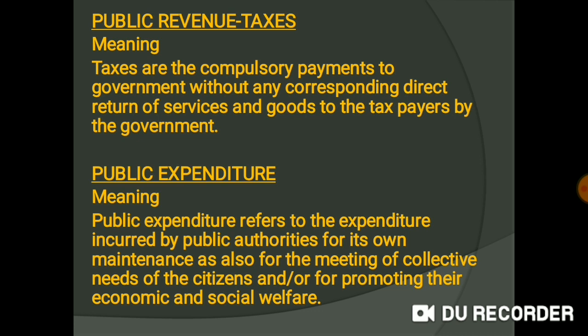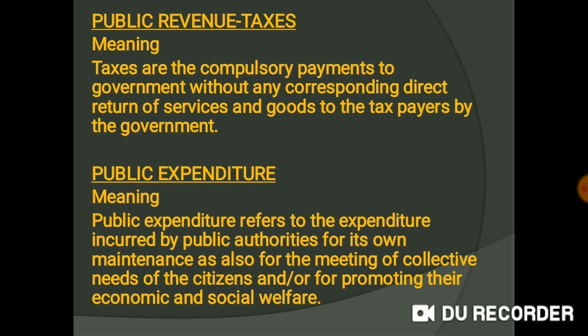Okay, so these taxes are income taxes, corporation taxes, wealth taxes. We also have customs duty and other different types of duties through which the government generates its revenue or its income. Another tool is the public expenditure.